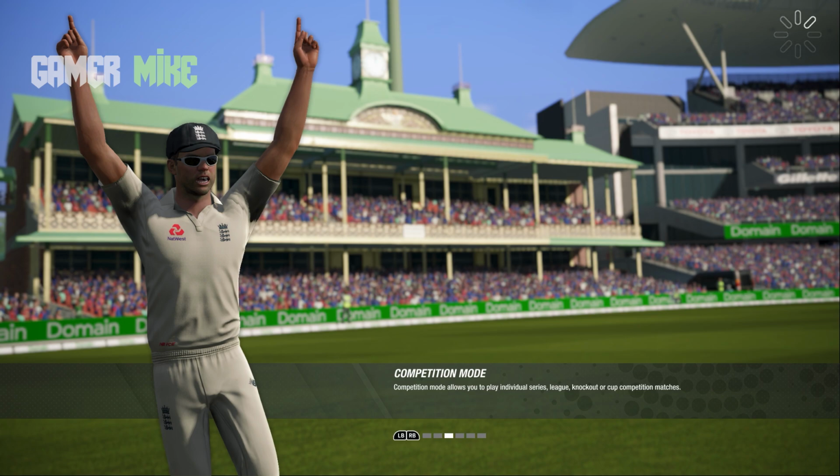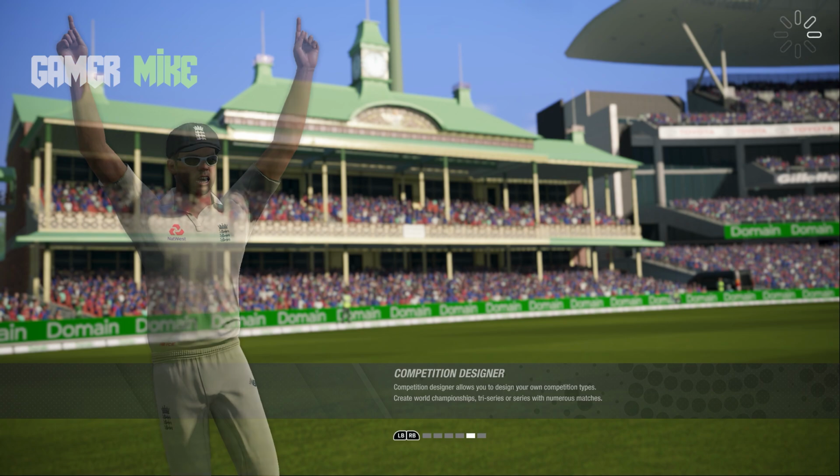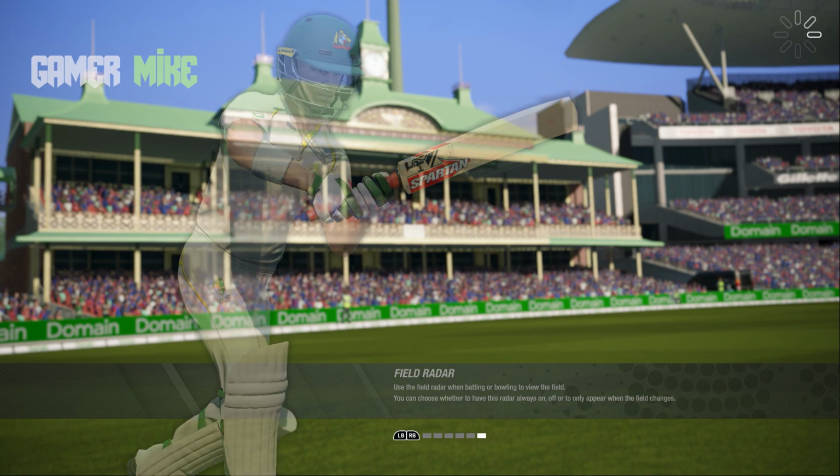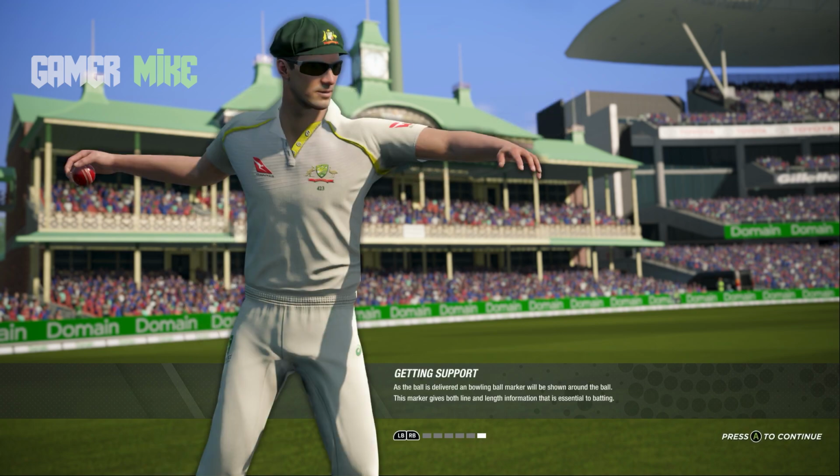So I came up with this idea because of the ongoing series between India versus Sri Lanka, the T20 series. So I thought, why shouldn't I play a match in a virtual game, which is Cricket 19, between India versus Sri Lanka, a T20 match, and the upcoming T20 matches as well. I will upload it on YouTube, but today you're going to see the highlights of the second T20 between India versus Sri Lanka, which is held in Indore.